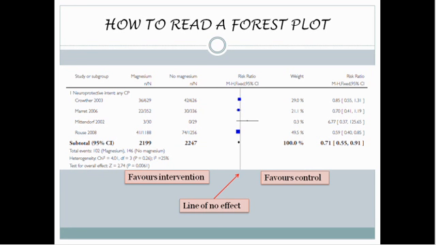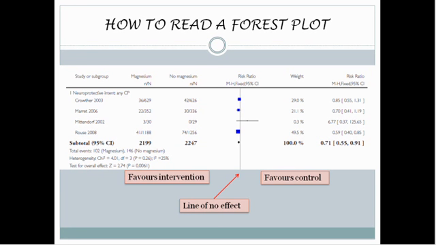If the line of no effect is included in the 95% confidence intervals, it indicates that there is no statistical significance for the effect of the intervention. If the line of no effect is not included in the 95% confidence intervals, the results are statistically significant.